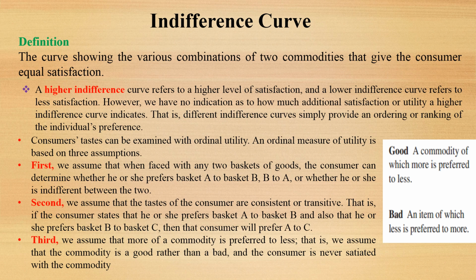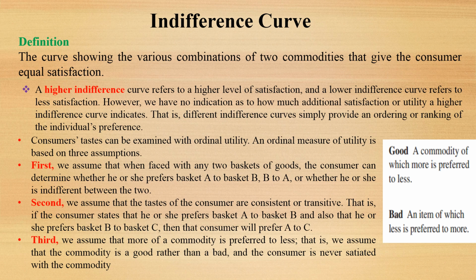That is, if the consumer states that he or she prefers basket A to basket B, and also that he or she prefers basket B to basket C, then that consumer will prefer basket A to basket C. The third assumption is that more of a commodity is preferred to less.